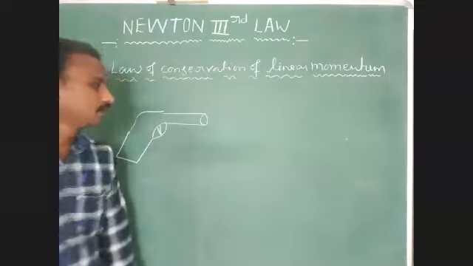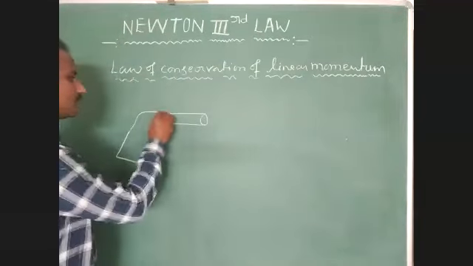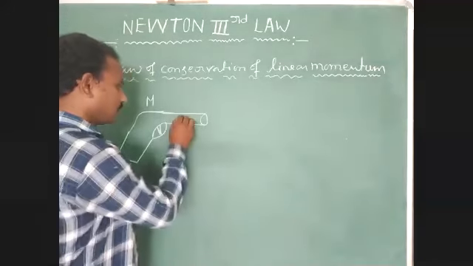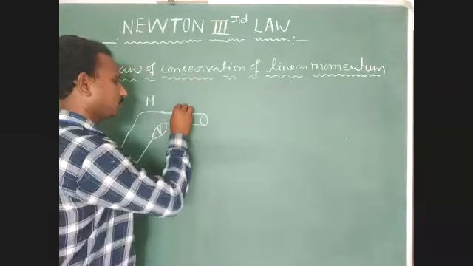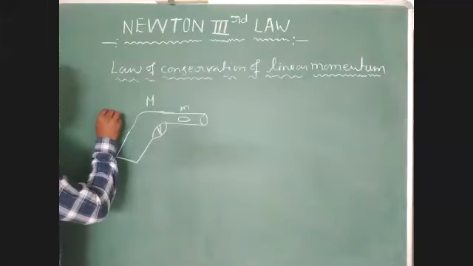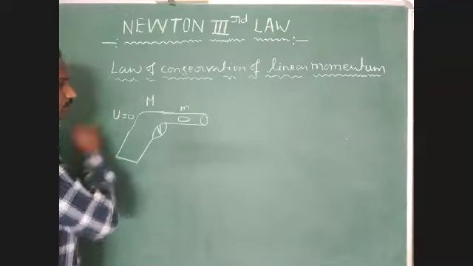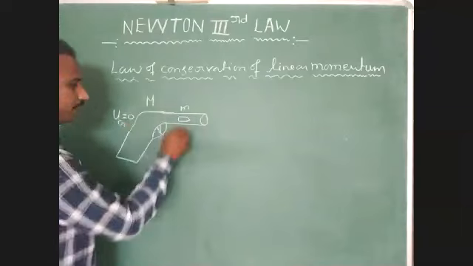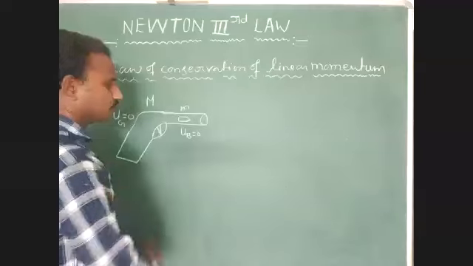Okay, now we have to observe one gun. Now here we have to identify this condition. Initial mass of the gun, capital M; mass of bullet, we represent as small m. Initial velocity of gun, u equal to 0. Initial velocity of bullet equal to 0.